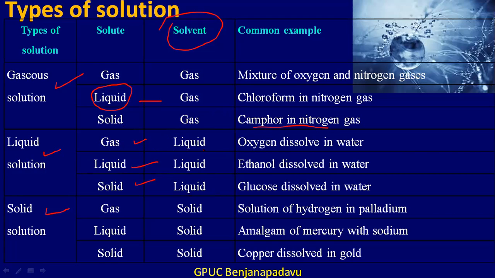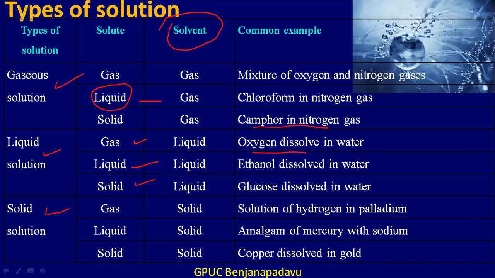Yes, of course, we can consider the example of dissolved oxygen in water, right? Any water, the river water, if we consider, it will be having dissolved oxygen in it. Or even soda, carbonated water as we call it, where carbon dioxide will be present in water. So even that is an example for gas in liquid type of solution.